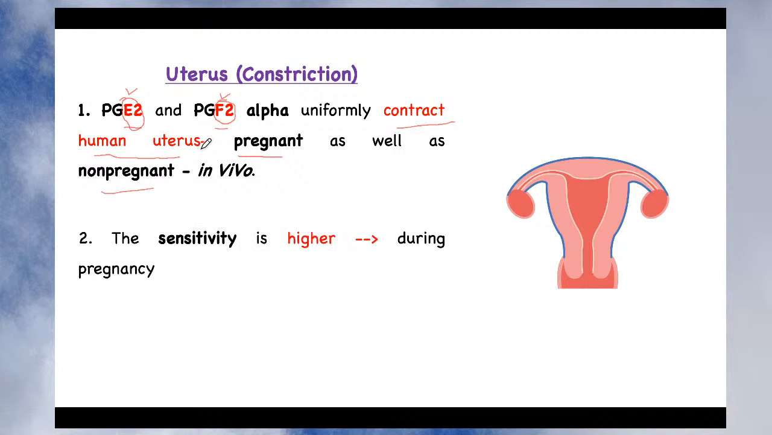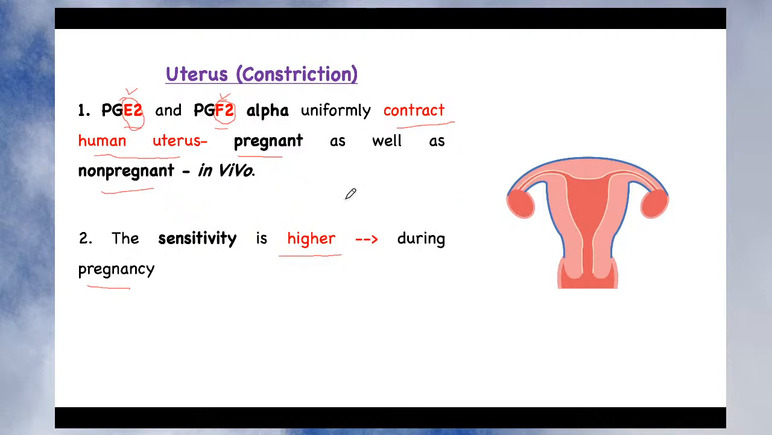But remember that the sensitivity of the action of the prostaglandin on the uterus depends upon the pregnancy. So the sensitivity is higher during the pregnancy, right? It means both produce the contraction. In case of pregnant as well as non-pregnant uterus, they produce the contraction.